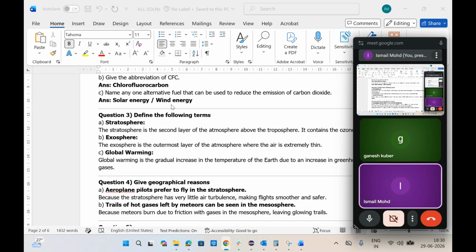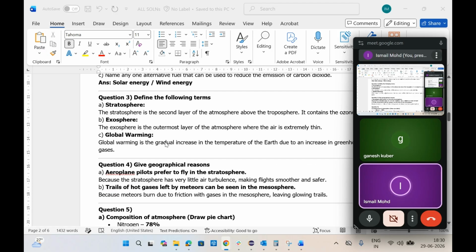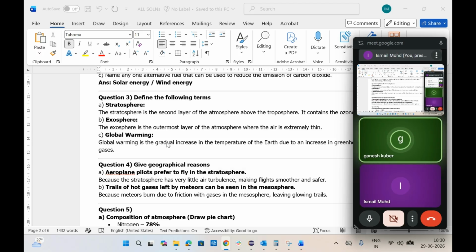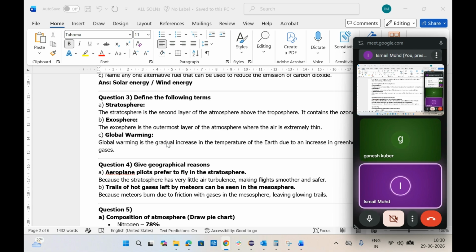Clear? Yes. Next, define the term stratosphere. What is the stratosphere? It is the second layer up, and it contains the ozone layer also. This is the layer that lies above the troposphere. It extends from 18 kilometers up to 50 kilometers. It is also called the ozone layer, and the layer where the ozone is present is called the ozonosphere.